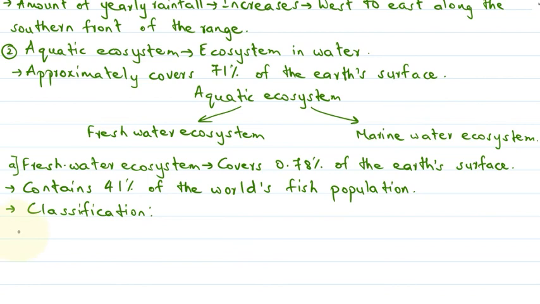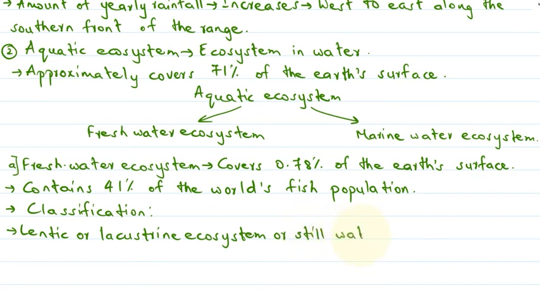So one is the lentic or lacustrine ecosystem, or this can also be called a still water ecosystem.